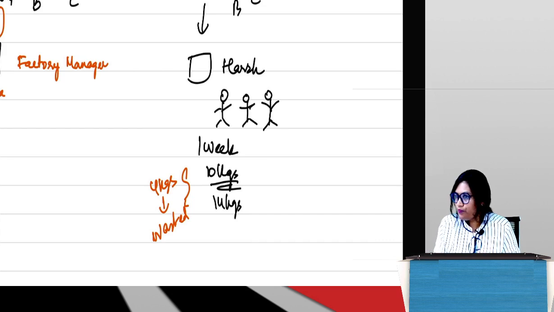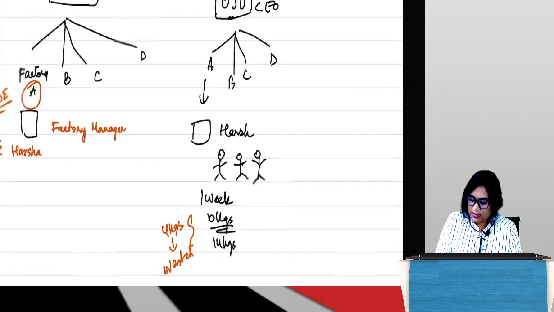Guys, is it okay? Everybody, have you all written down this example? Those who haven't written, please write.